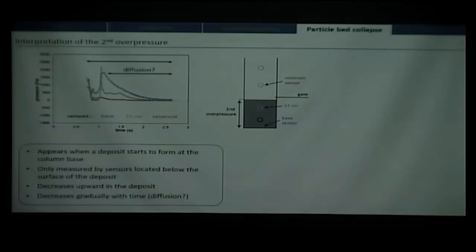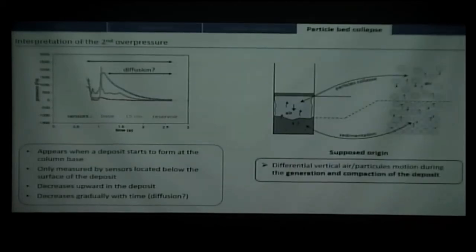And last, maybe the most important point, there is a decrease of pressure with time after the experiment, when there is no more particle motion, that looks like diffusion. Here the hypothesis is clearer than for the first overpressure. It seems that during the formation of the deposit, the air is squeezed out, goes up and fluidizes the forming deposit.